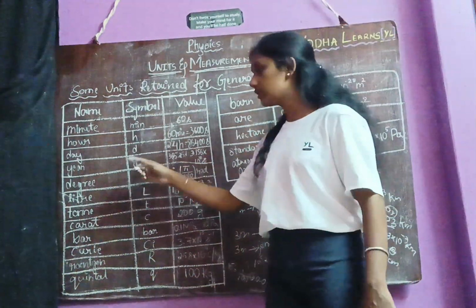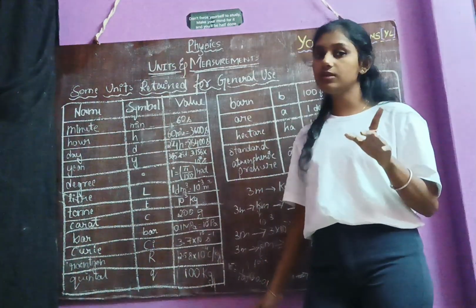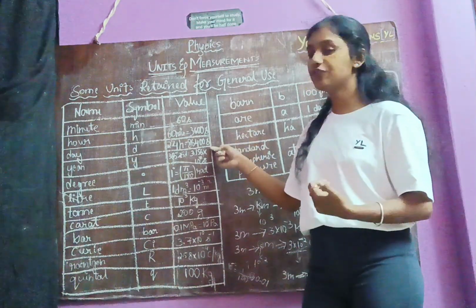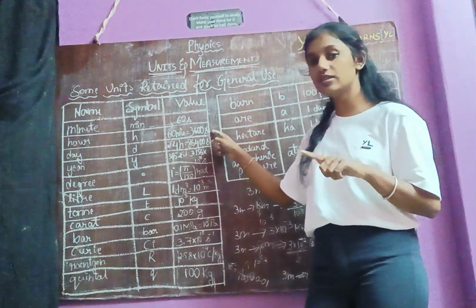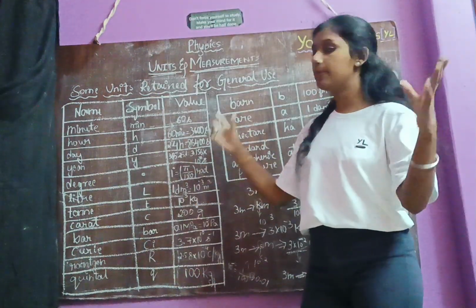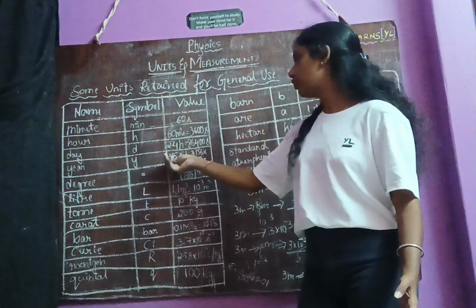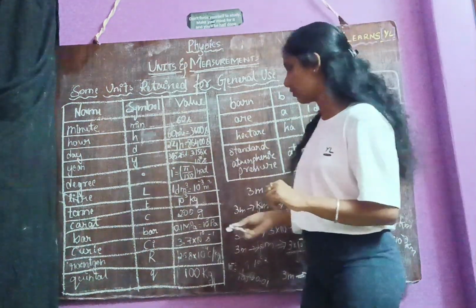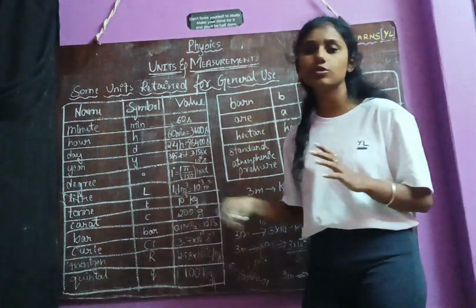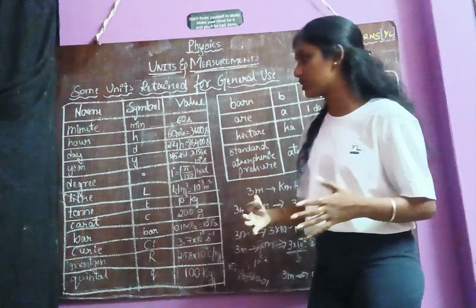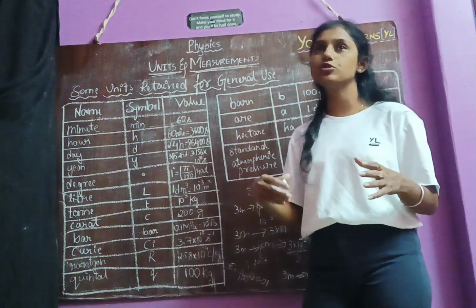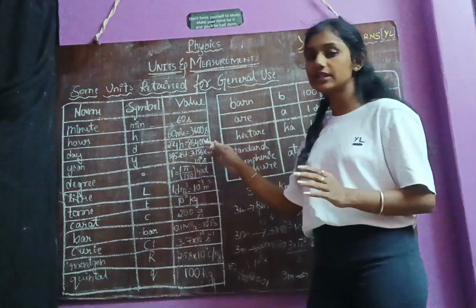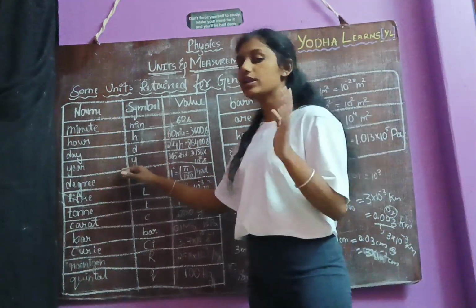See, for a year there are 12 months. In 1 month there are 30 to 31 days, and for 1 day we have 24 hours. For 1 hour we have 60 minutes, and for 1 minute we have 60 seconds. So by multiplying all these values, we get 365.25 days is equal to 3.156 into 10 power 7 seconds. Remember this. If you remember these values, you can do the problems faster. You need not do the conversions on the spot in the problems, which will take a longer time. If you remember it, you can apply it directly and save time.